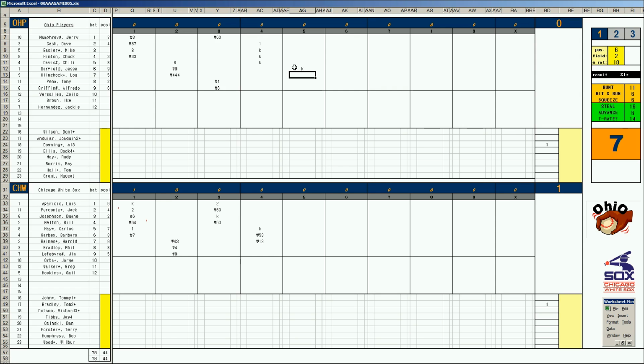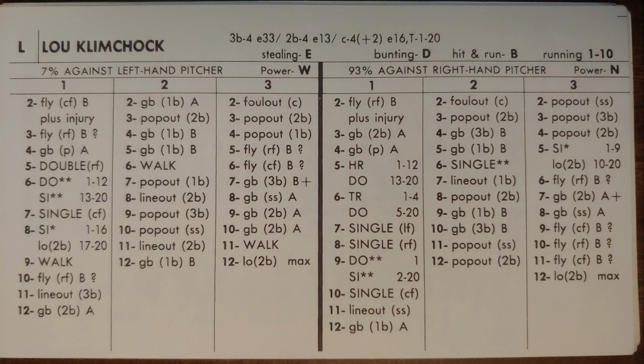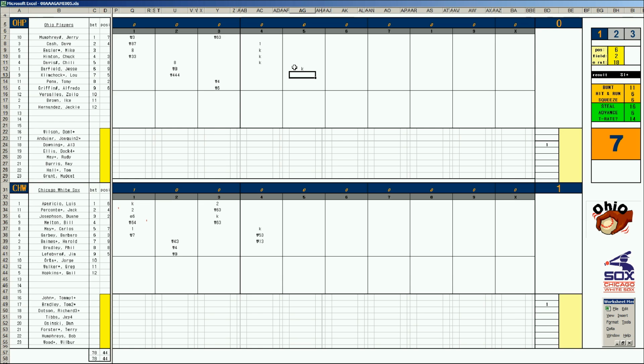Lou Klimchak. And Klimchak, it's an interesting card. It is gone. Homer 1-12 double. Let's take a look at the Lou Klimchak card. He was a limited player for the Cleveland Indians in '69, and he was part of the expansion. And we have a 1-1 tie here in the fifth.